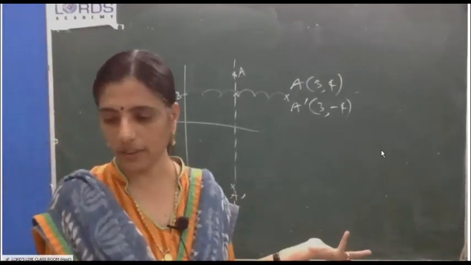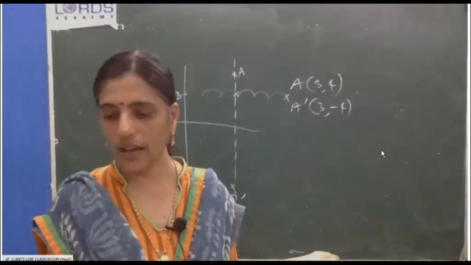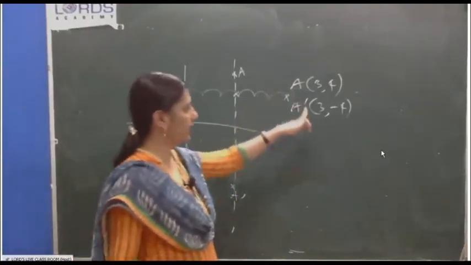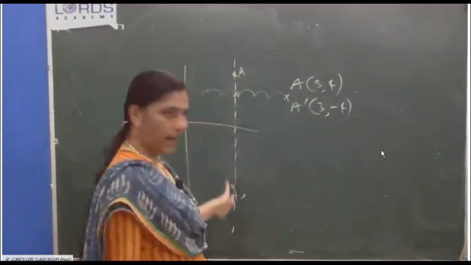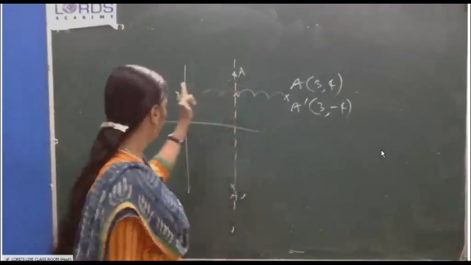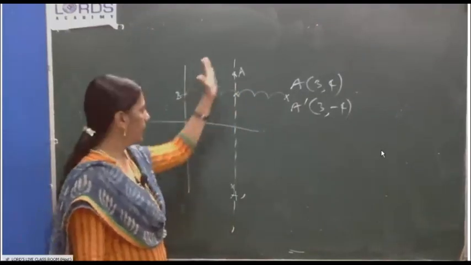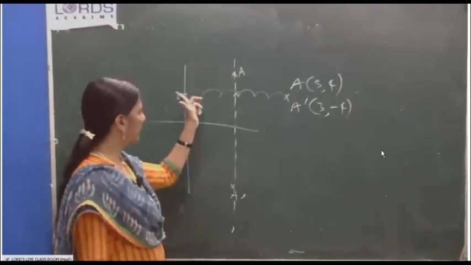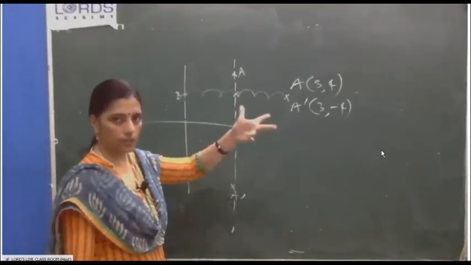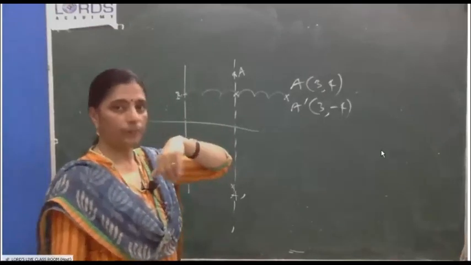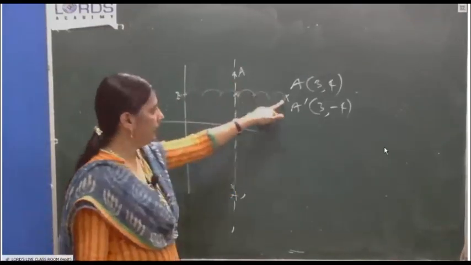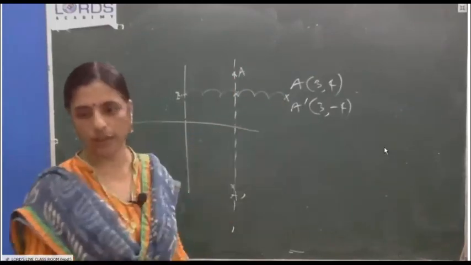I am not trying to get the answer, just to save the time. So what you have to do, A dash you will get. Then using A dash you draw a line. This line will act as the mediator. Then you mark B here, and according to if this is the mirror, what will be its image? Sometimes it may coincide with A or A dash. That's why I stopped there. Okay, sometimes like the last problem, P dash and Q coincided, no? Like that. Anyway, what will happen here, B dash, that you have to write. Again,